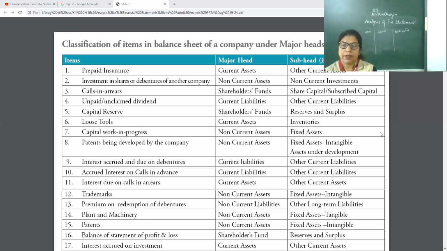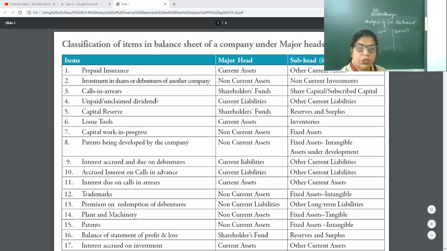Now calls in arrears. Calls in arrears means shareholders are unable to pay. In the bracket you can write, this topic you have learned in the chapter on shares. Calls in arrears means calls due to the company but not paid by the shareholders. Or you can write shareholders are unable to pay.